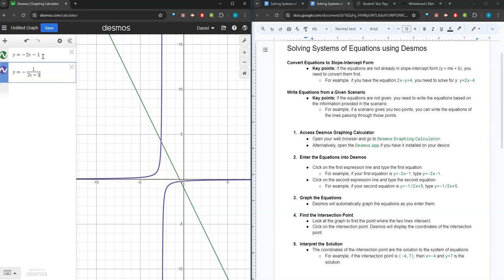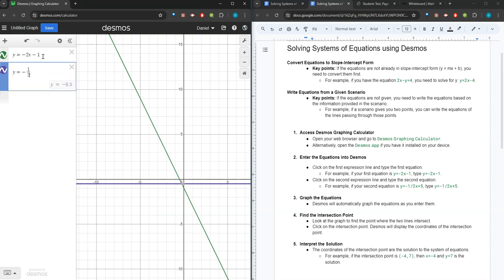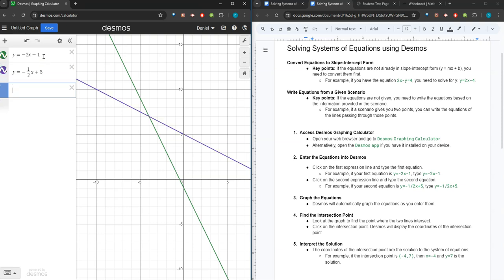Notice that as I was typing, most of my equation ended up in the denominator, so I'm going to backspace on that and then make sure that my equation actually matches what I'm supposed to type. Then press enter. Now, step 3, Desmos will automatically graph those equations as we enter those, as you see.